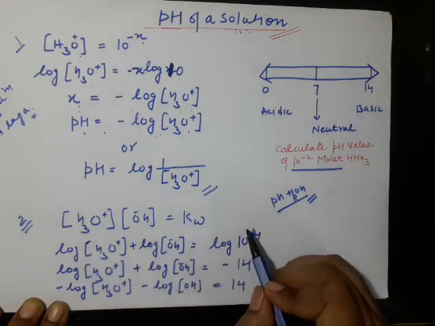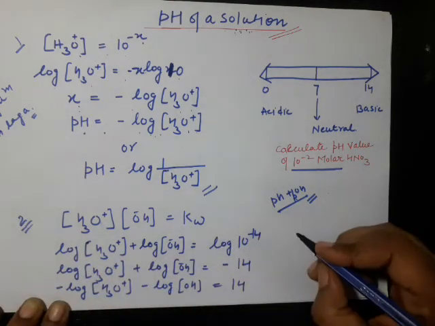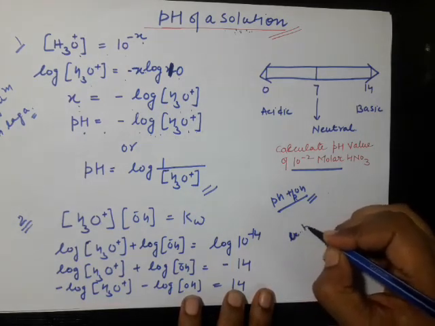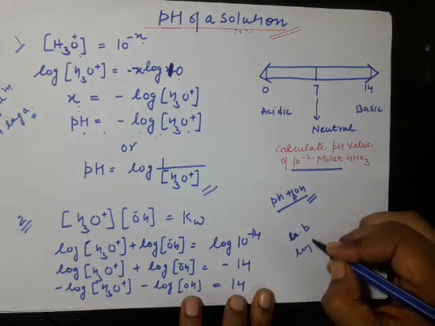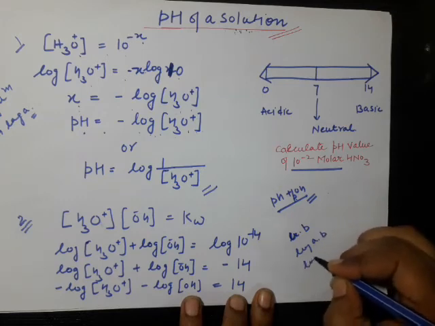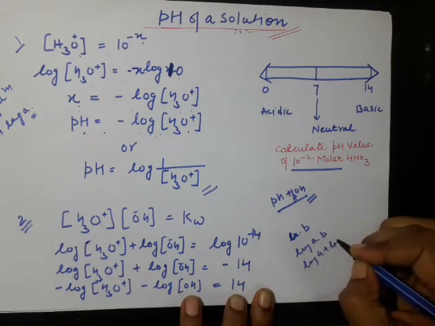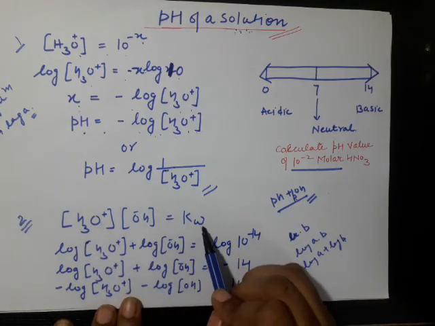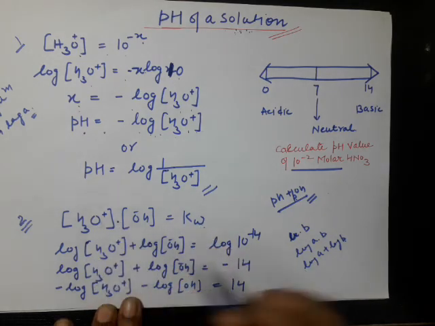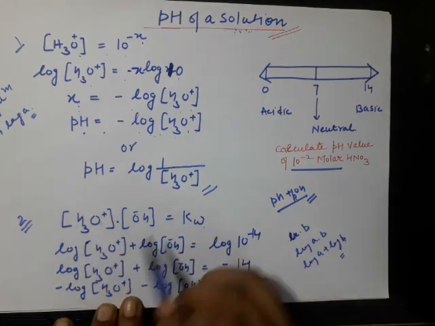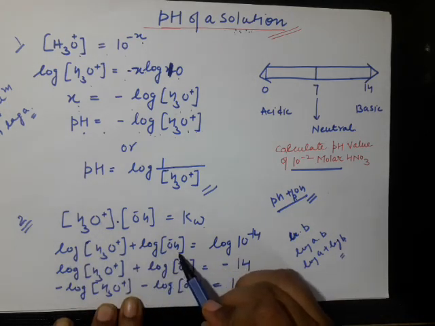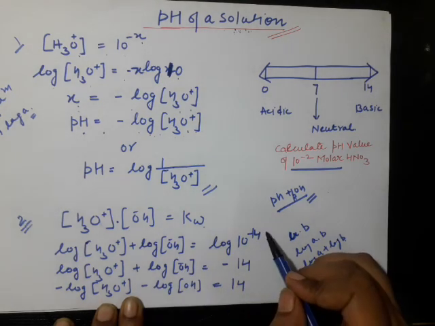Taking log both sides, again we are using the formula for log of A into B, which is log A plus log B. So taking log both sides, log hydronium ion concentration plus log hydroxyl ion concentration is equal to log 10 to the power minus 14.